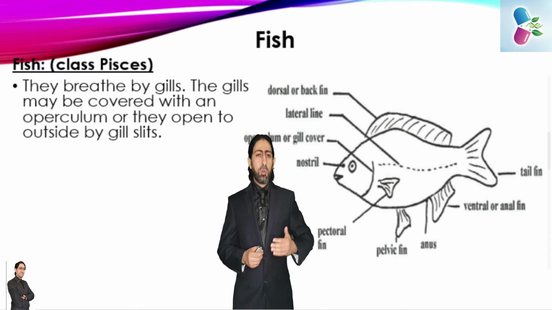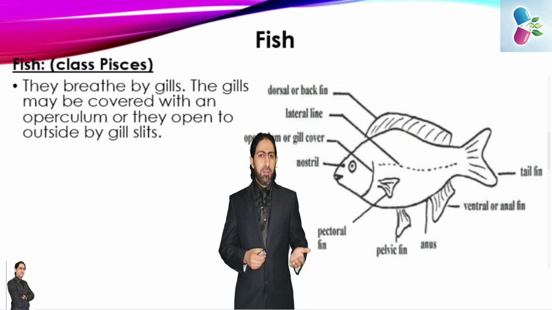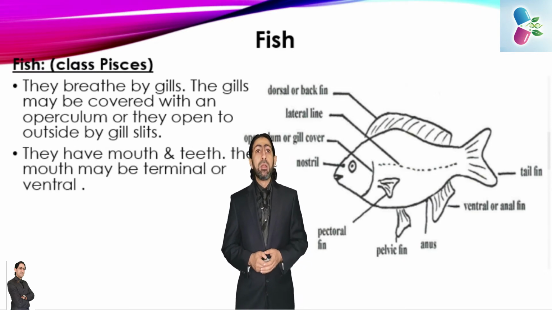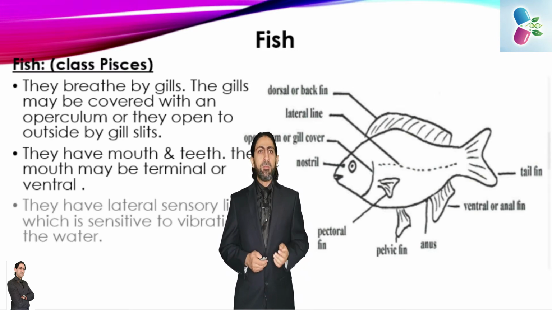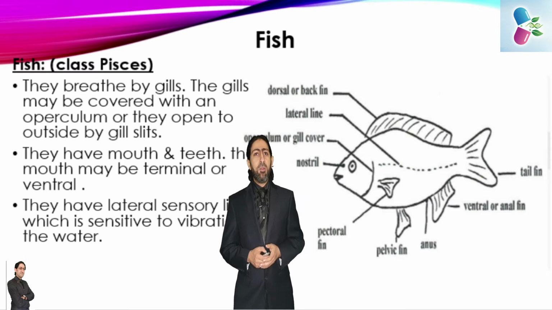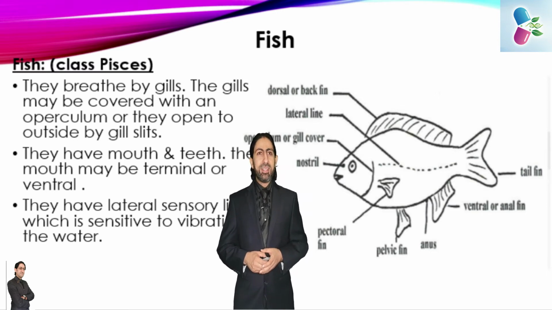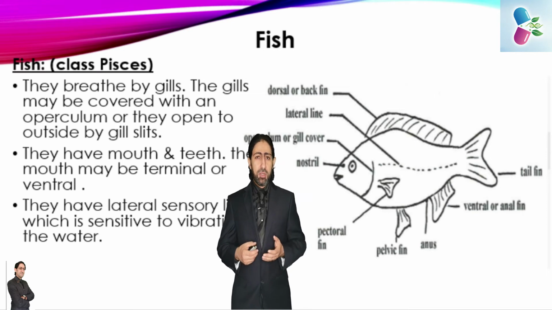So some of the fish do contain an operculum while others do not. They have a mouth and teeth, and the mouth may be terminal or ventral. Also, they have a lateral sensory line, which is very sensitive to the vibration in the water.